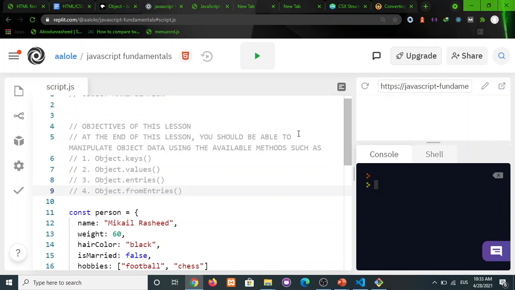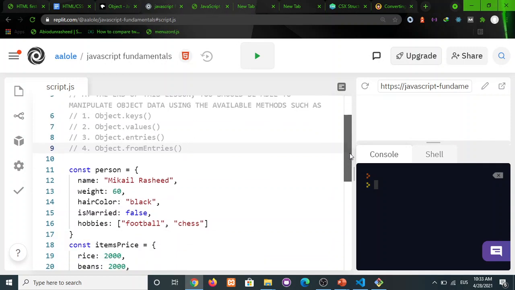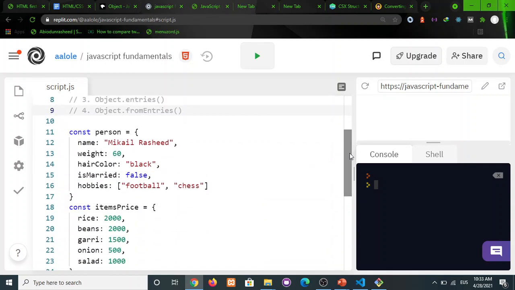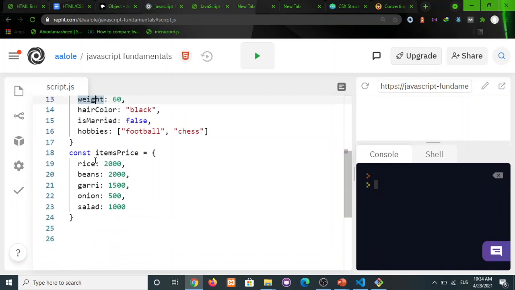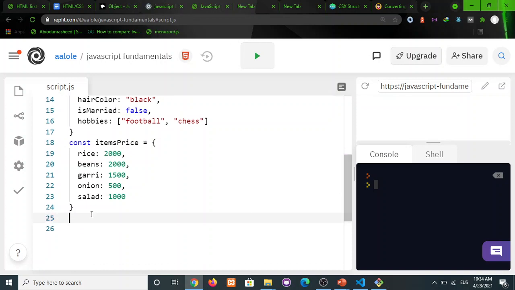All right, so here I've provided us with initial data that we'll be working with. So we have an object named person with all these properties and values. It has a name, okay, weight, hair color, and so on and so forth. And we also have an object that contains different items. Okay, so it's shopping time. All right, let's get to it.